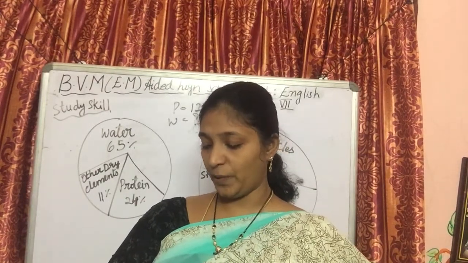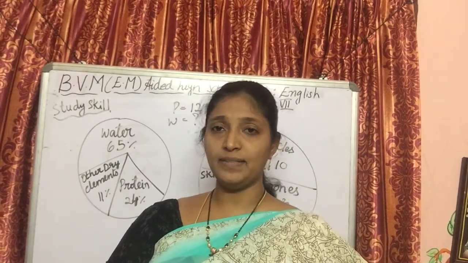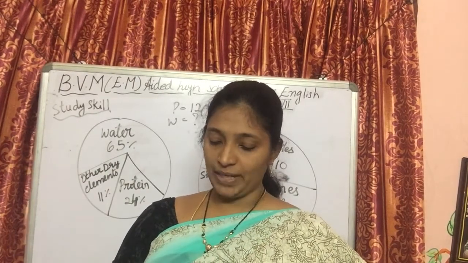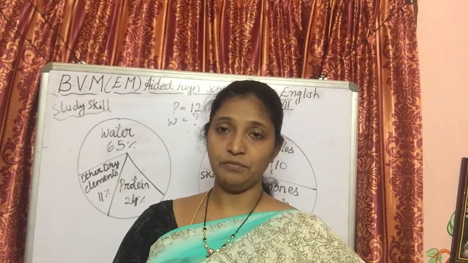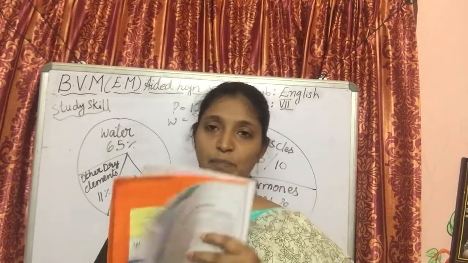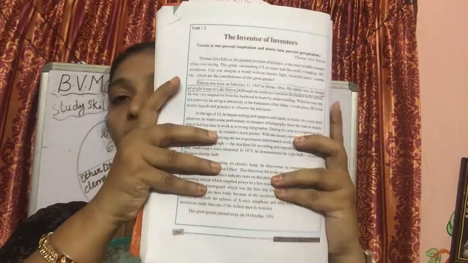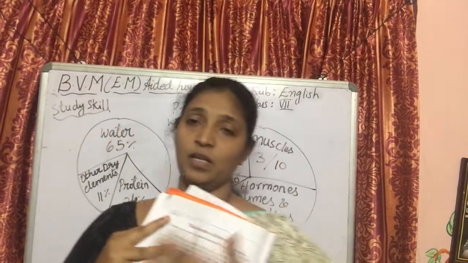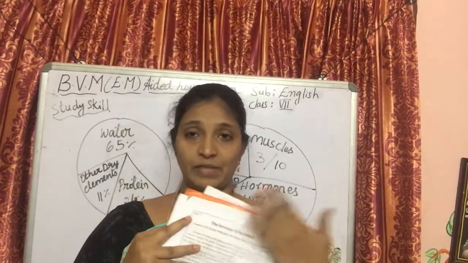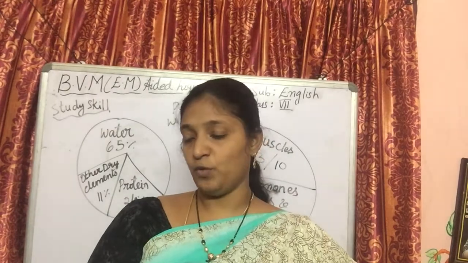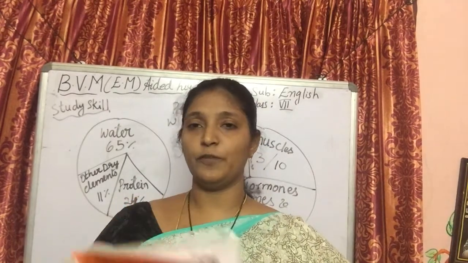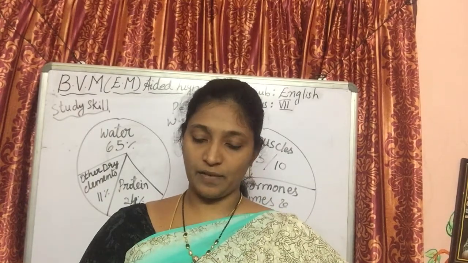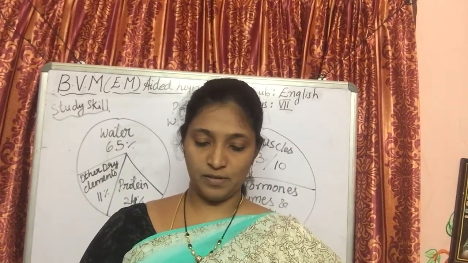This genius passed away on 18th October 1931. So Thomas Alva Edison passed away on 18th October 1931. This is his children. This page is just a simple, precise topic of Sir Thomas Alva Edison. So I will send this to you as well, and there are a few, not exercises, but just a few true or false questions that are asked depending on this passage. These questions are given. So let's see once.